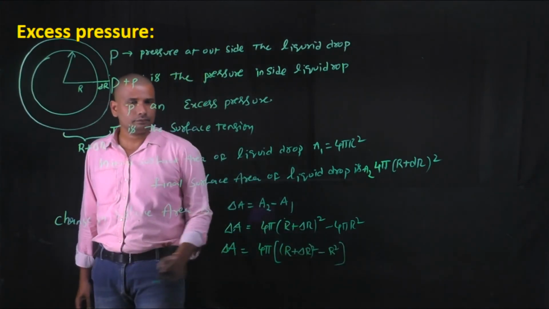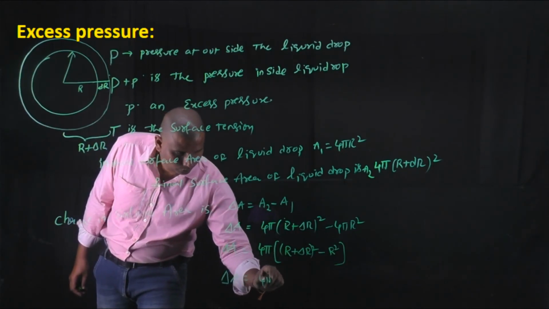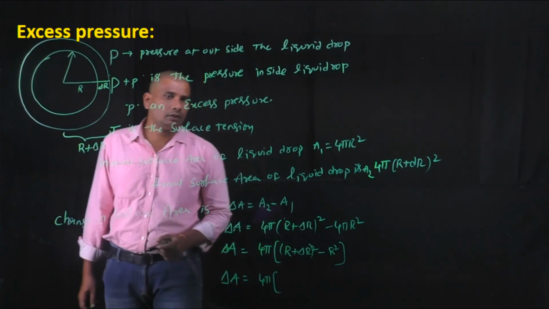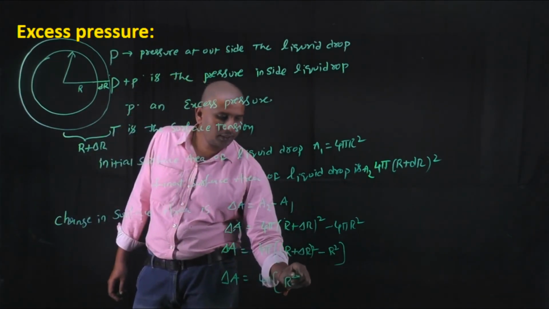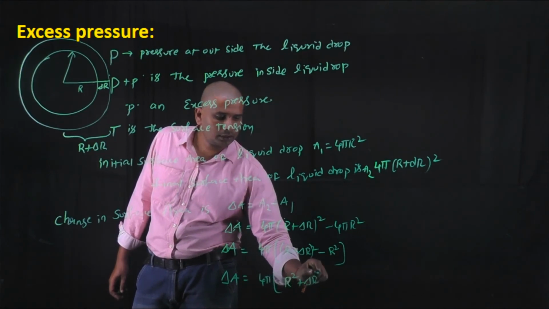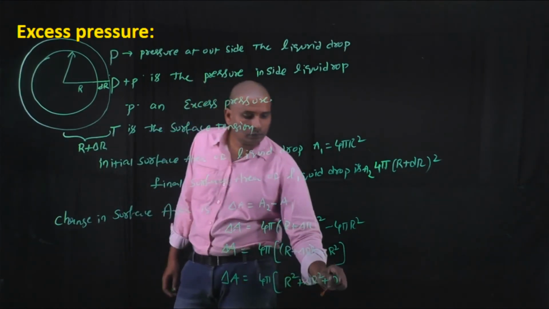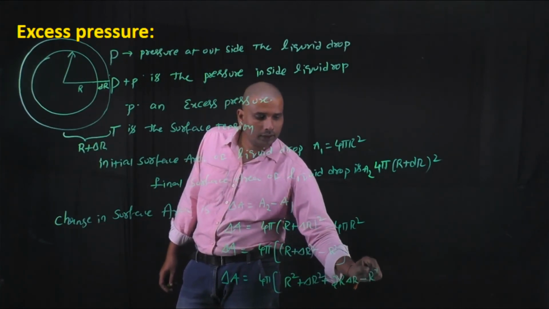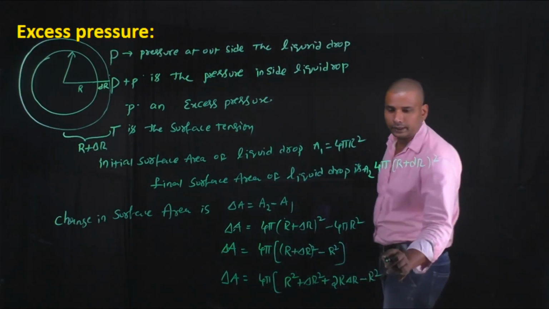Okay, this is in the form of (a plus b) whole square. By solving this we get r square plus delta r square plus 2r into delta r, minus, and there is an extra term minus r square in the bracket.